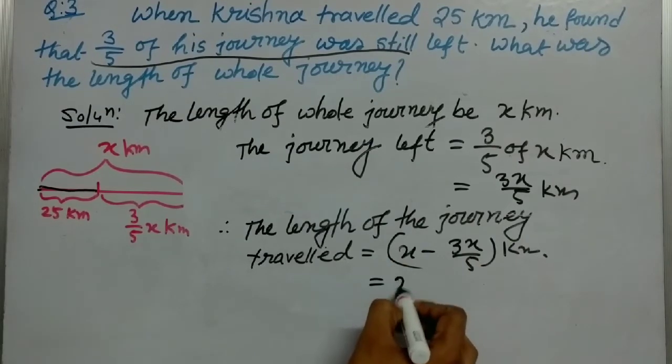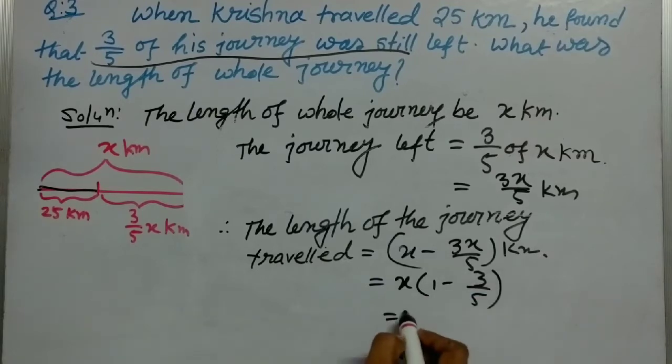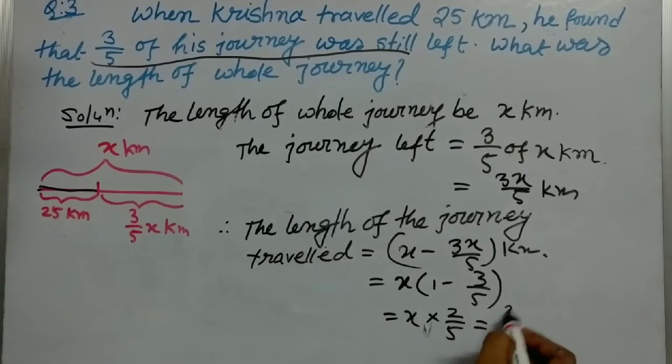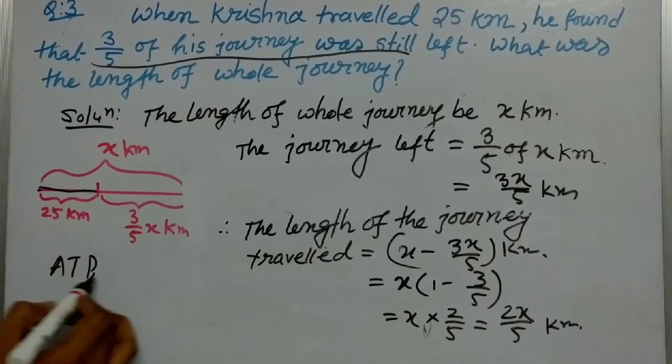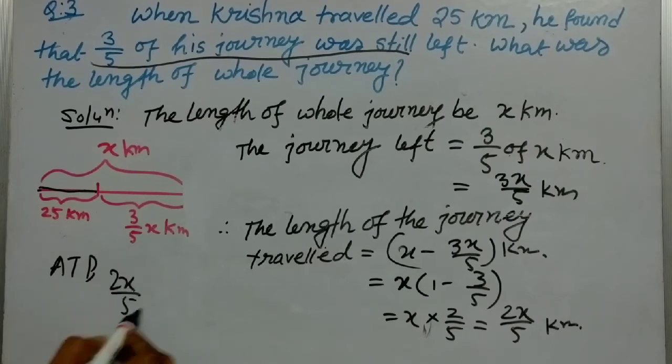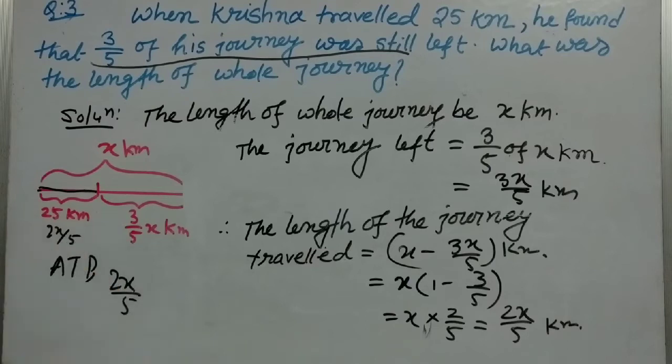So this is x into 1 minus 3 by 5, so it is x into 2 by 5, that is 2x by 5 kilometer. Now according to the problem, this is travelled, so 2x by 5 is equal to 25.